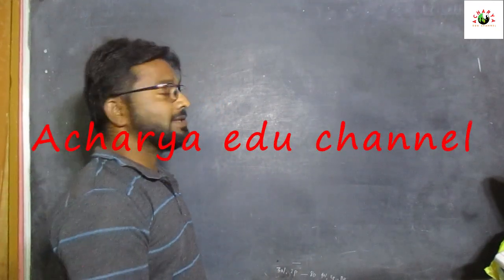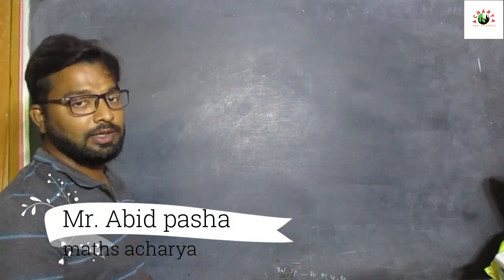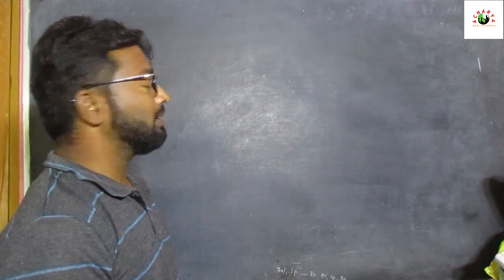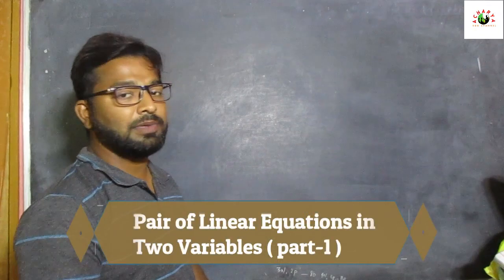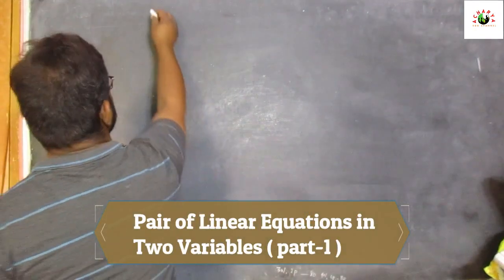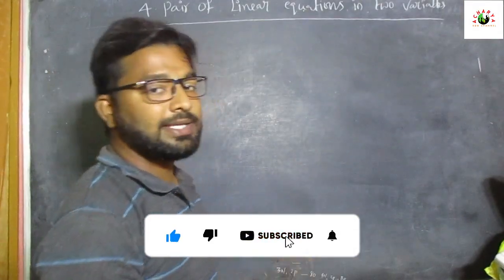Last class we discussed polynomials, the third chapter. The chapter was completed in the last class. Now in this class I am going to start the next topic, the fourth chapter in our mathematics, that is pair of linear equations in two variables. So in the polynomials chapter we were using expressions.